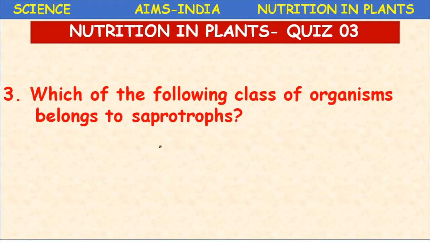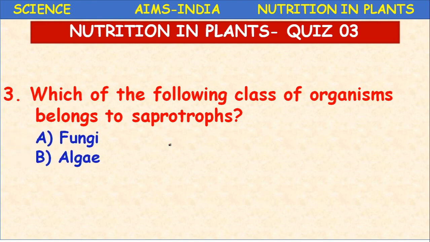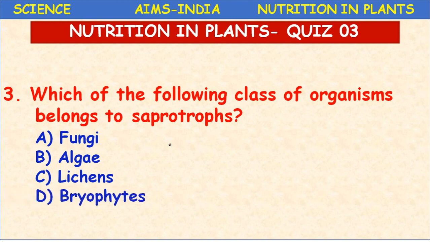which of the following classes of organisms belongs to saprotrophs? Fungi, algae, lichens, bryophytes.